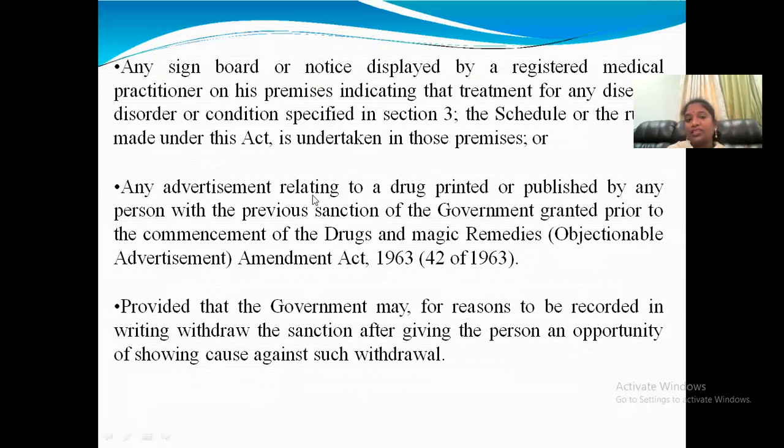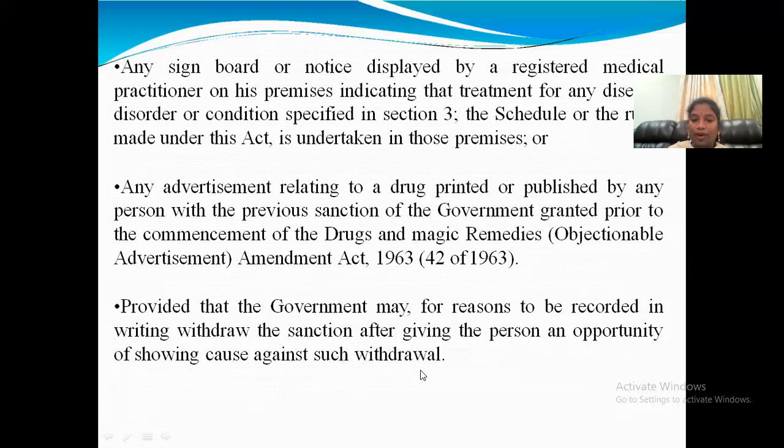Not only that, advertisements relating to a drug printed or published by any persons with the previous sanction the government granted prior to the commencement of the Drugs and Magic Remedies (Objectionable Advertisements) Amendment Act. So if the government has sanctioned, we can give the advertisement according to this law. Provided the government may, for any reason to be recorded in writing, withdraw the sanction after giving the person an opportunity of showing cause against such withdrawal.